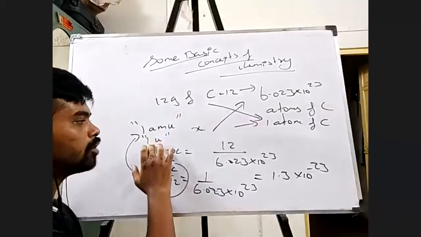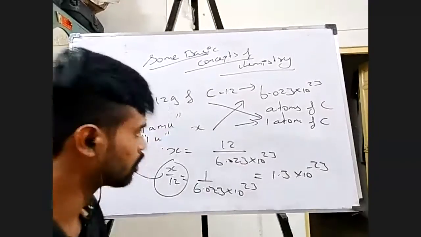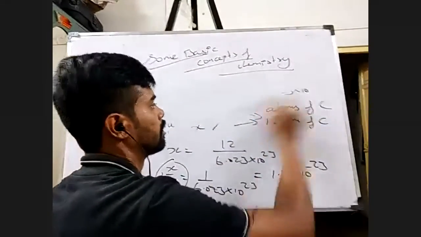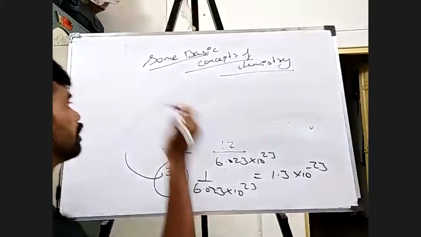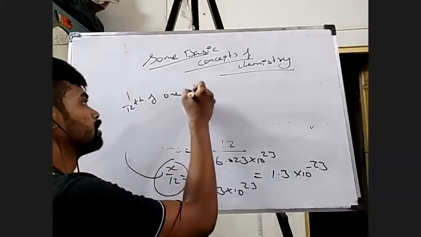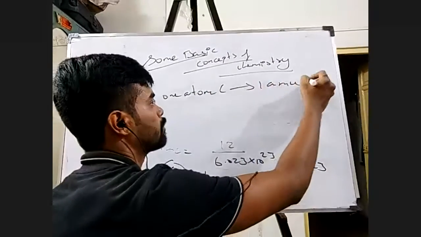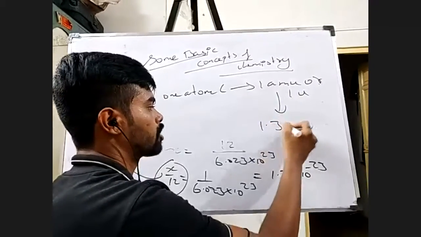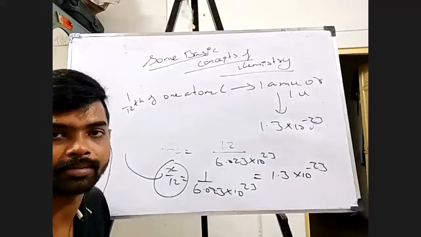And what is the value? The value is 1.3 into 10 to the power 23. So to sum it up, I write the values here. Basically 1 by 12 of one atom of carbon is what is called 1 AMU or 1 U, and this value is approximately 1.3 into 10 to the power 23.